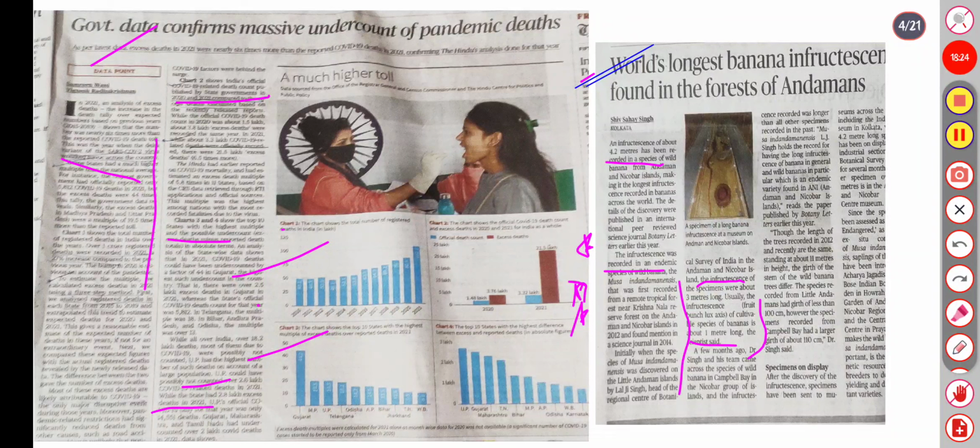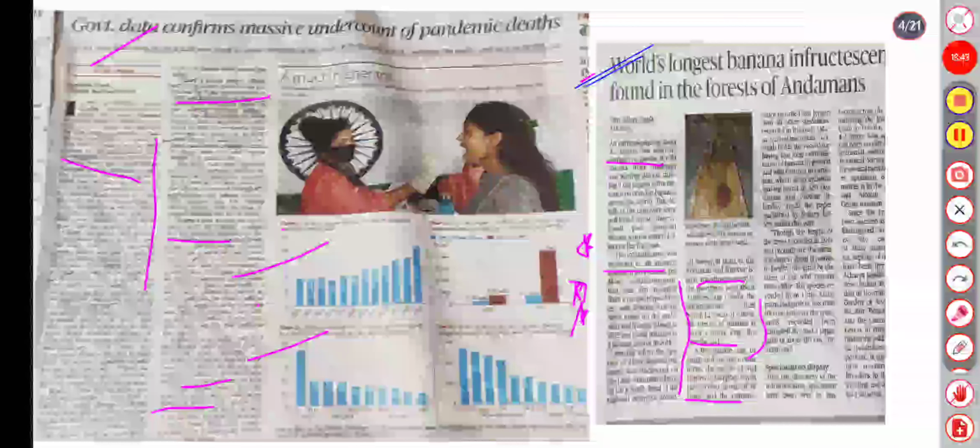So generally it is 1 meter long, so I have already said about it. It's Campbell Bay, and the species of wild banana. So this can be important as environment questions can be asked about species that are famous, that are important in the news, like Campbell Bay in the Nicobar group of islands. The infructescence recorded was longer than the specimen of another.